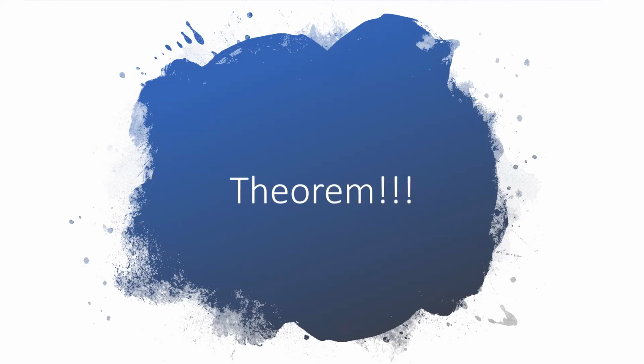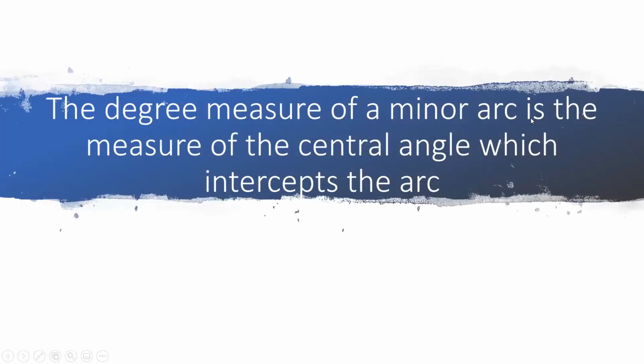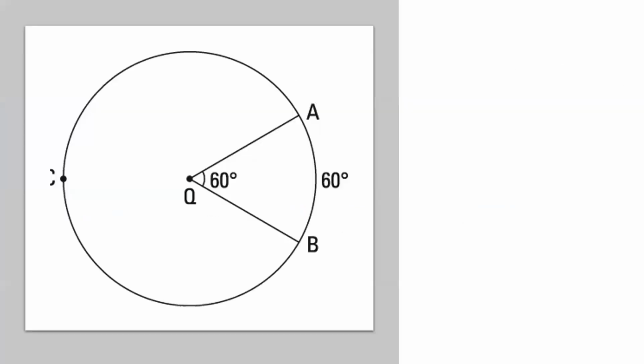Okay po. Now let's go with the theorems. Ano po yung mga theorems natin? First one, the degree measure of a minor arc is the measure of the central angle which intercepts the arc. Ano ibig sabihin nun? If we have this one, we have a central angle measuring 60 degrees. Okay po, which is the angle AQB.